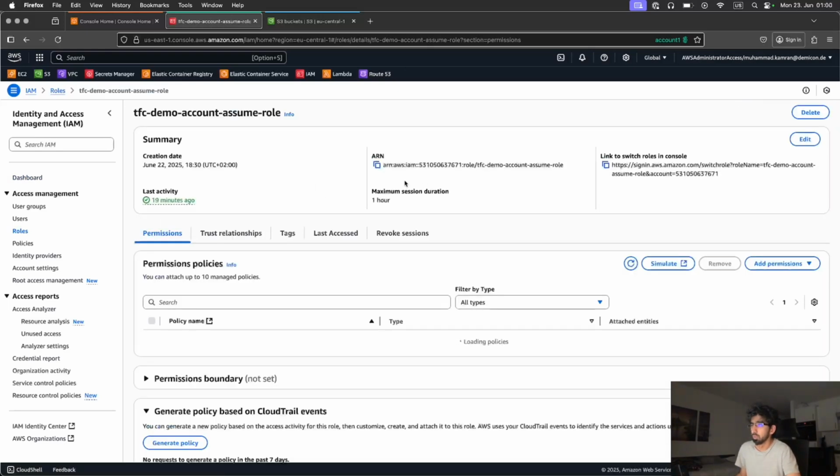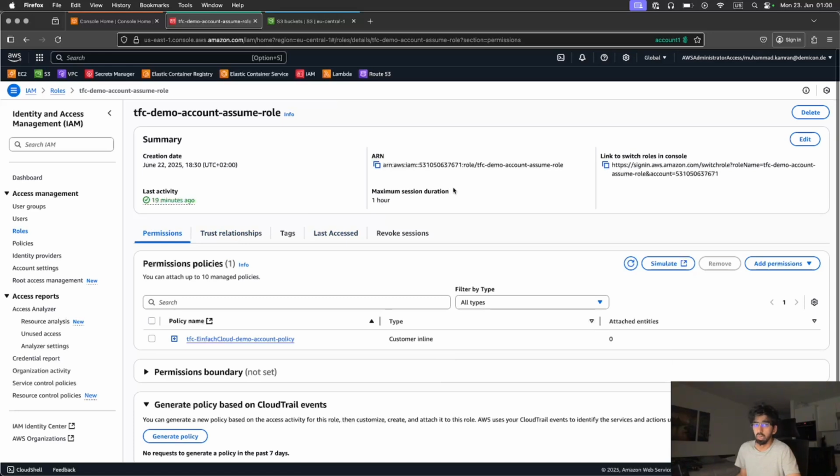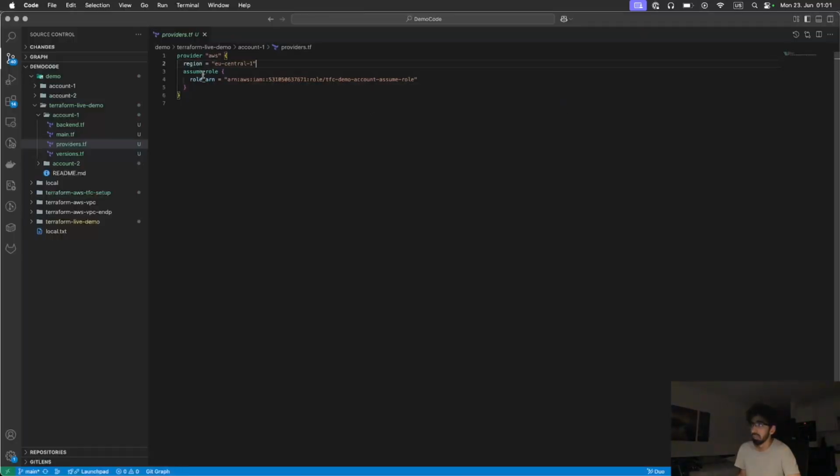You can see this role. These are the cross-account roles we have created, and I have just copied the ARN here, with the 7671 account ID, and put it in the assume role ARN. So this role will be assumed by our agent to deploy in this account, and this is the simple version file for the AWS HashiCorp provider.